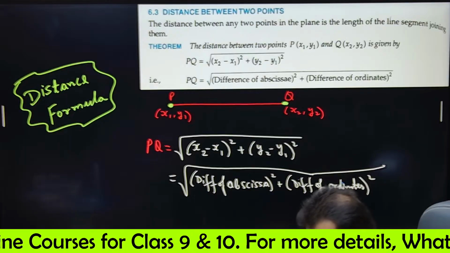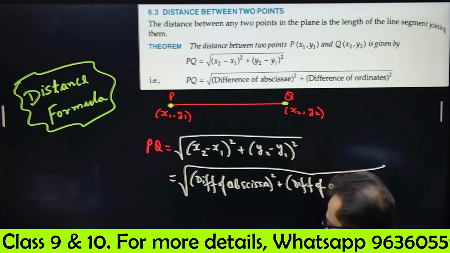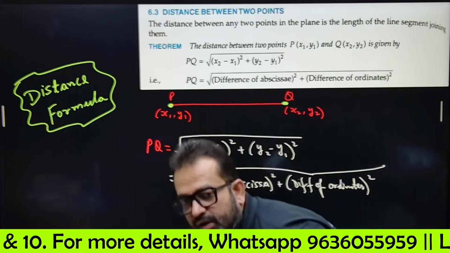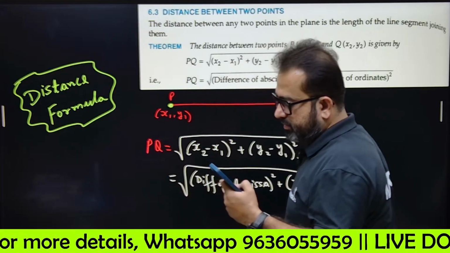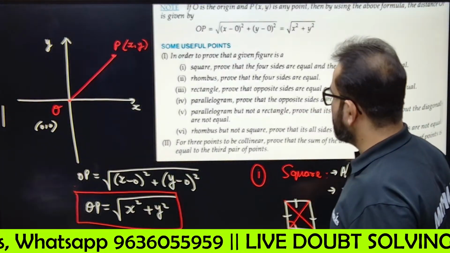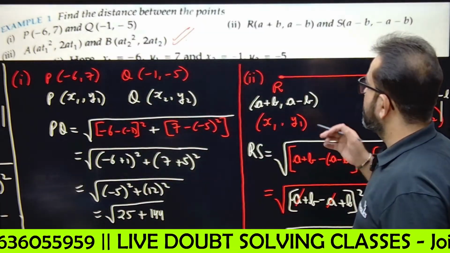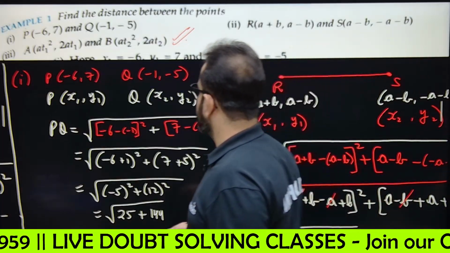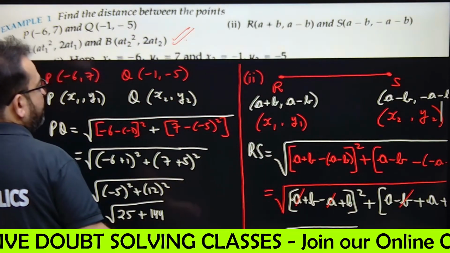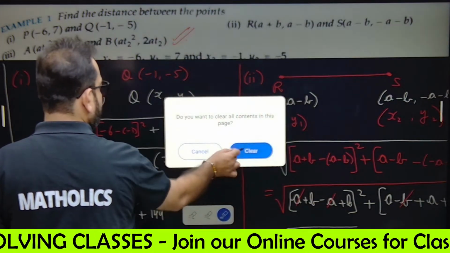Done. Okay. Let's move forward. So this is nothing but the distance formula, the distance between 2 points. This is the simplest way. Now we'll try to apply this. The proof is not going to come in your exams, forget it. Question: find the distance between the points this and this. So we'll solve this.